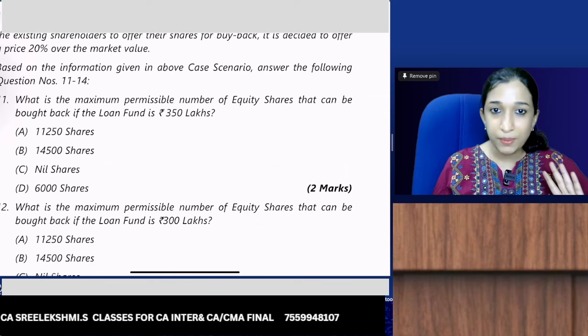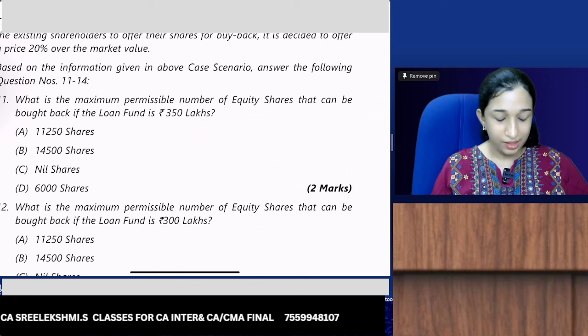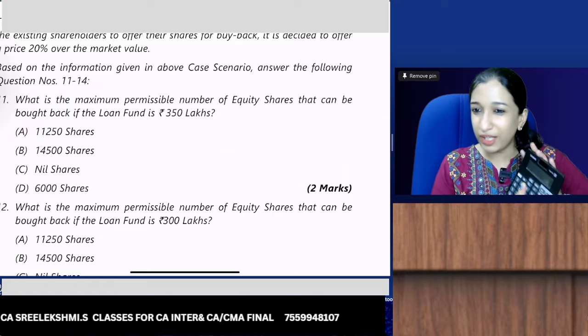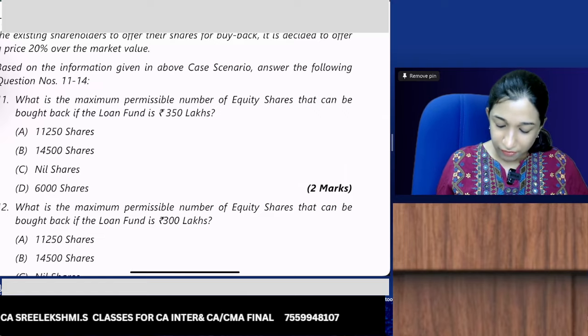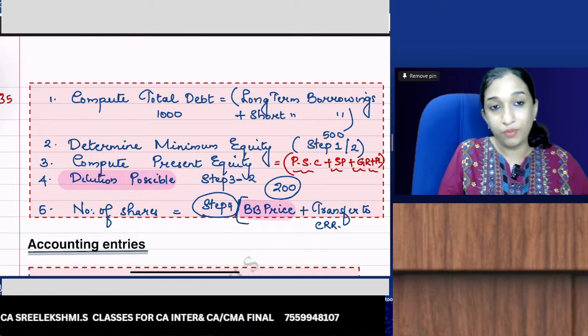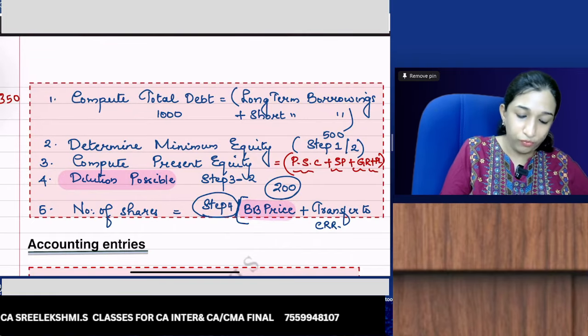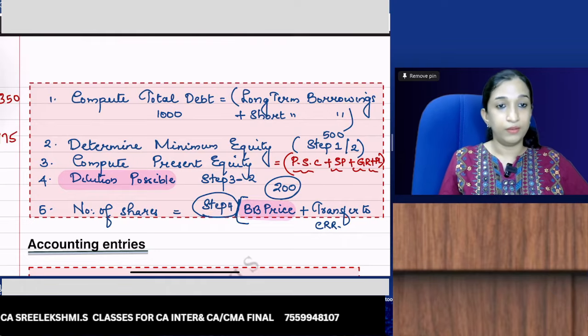What is the maximum permissible number of shares that can be bought back if loan fund is 350? If loan funds is 350, then the minimum equity required is 350 divided by 2, 175.